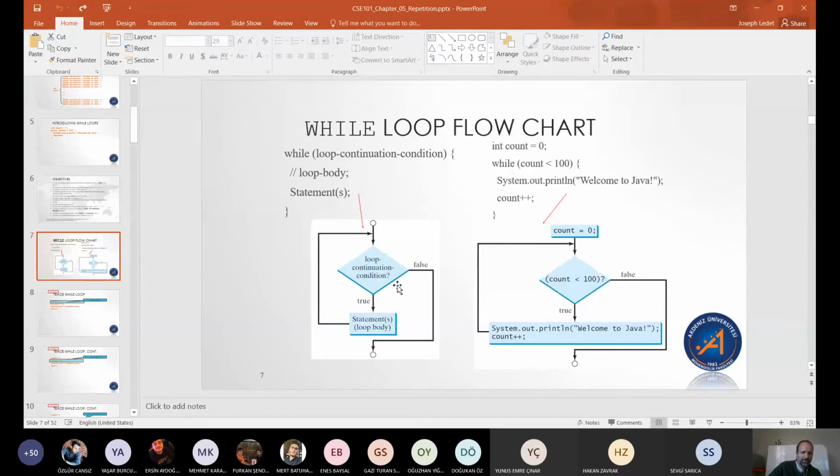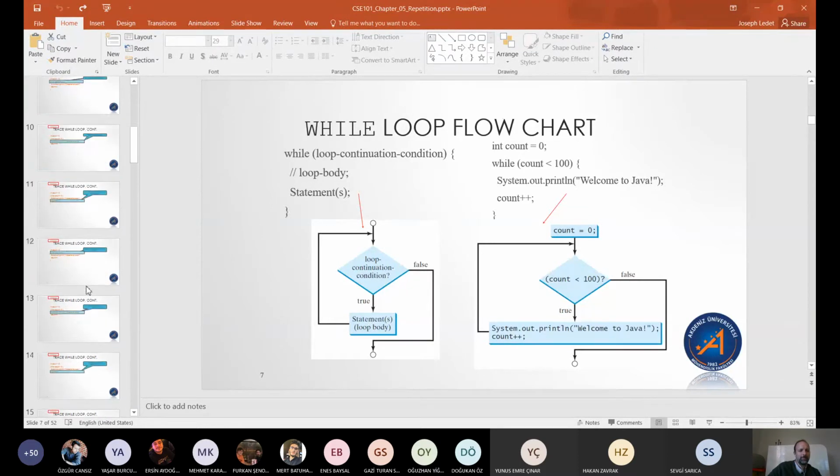So in a pre-test loop, if the condition were false to start off with, we would never do the statements inside of the loop. So this loop will run a minimum of 0 times. Like, it might not run at all. We don't know for sure if it will ever go inside of this loop.